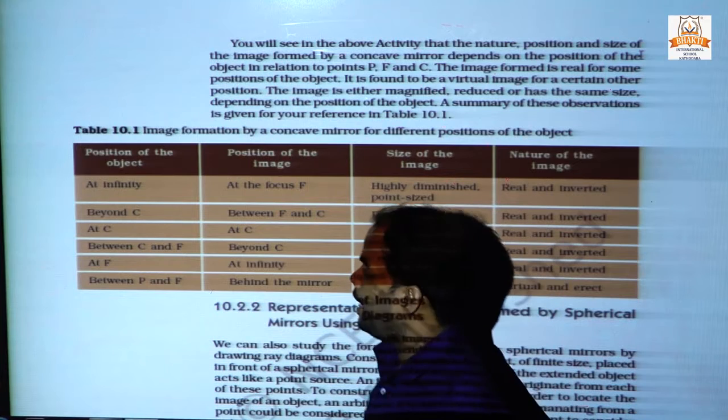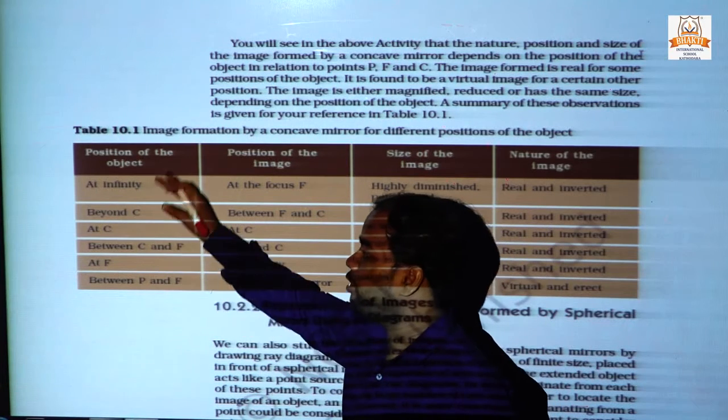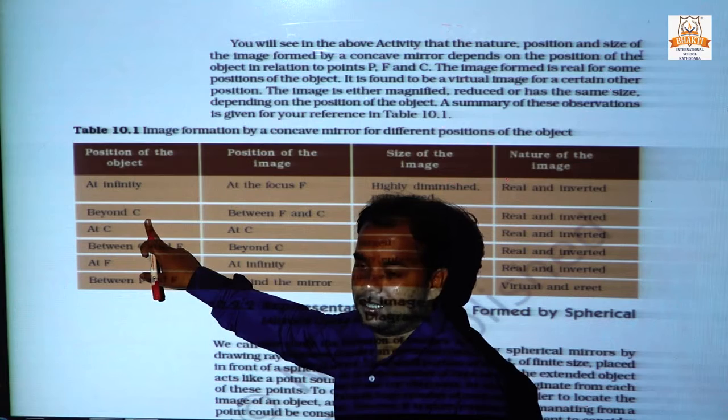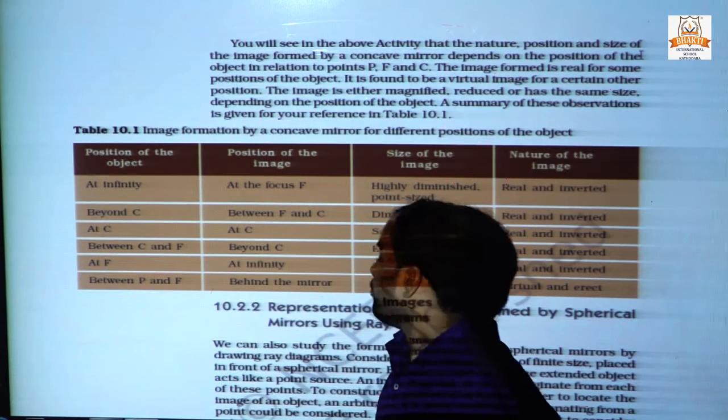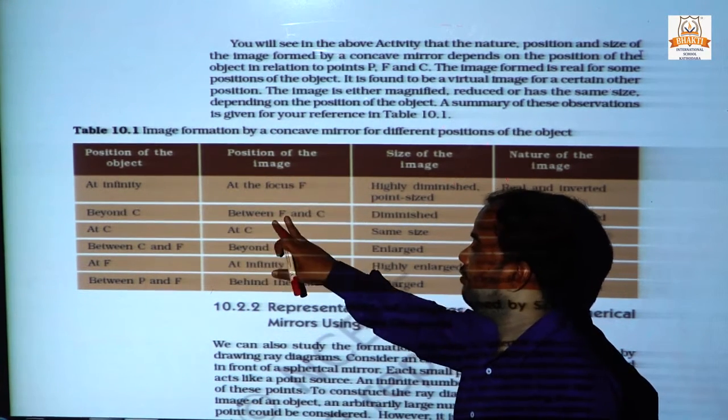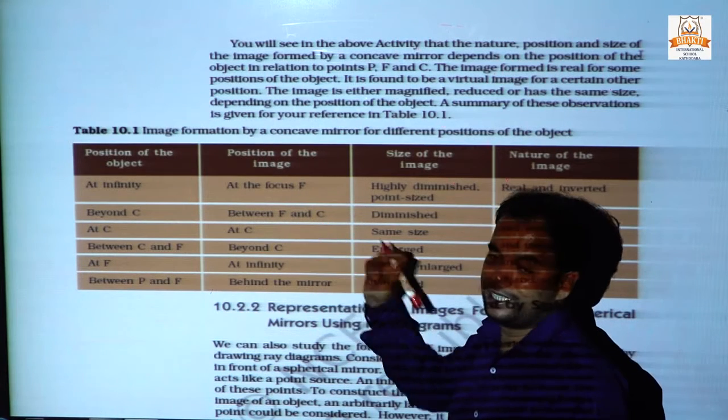When the object is beyond the center, the position of the image will be between focus and center.